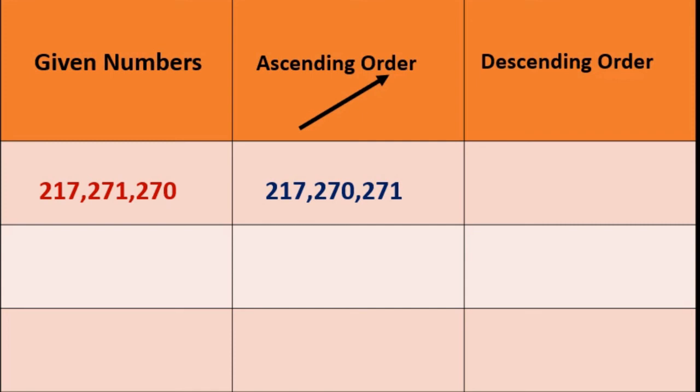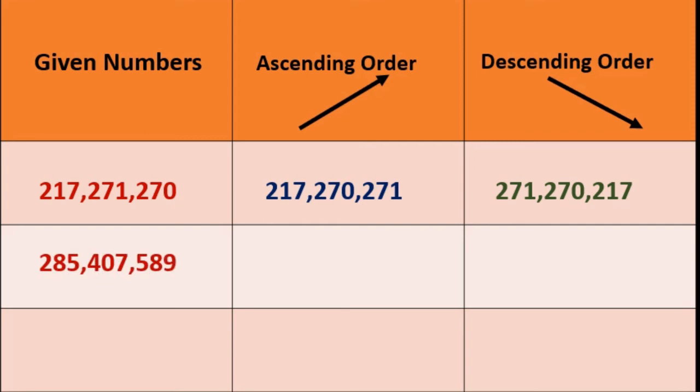Okay, same in opposite direction. That is nothing but descending order. First we have to choose the bigger number, then a little smaller, then the smallest number. So 271, 270, 217. If you identify properly about the number, then it is very easy to write in ascending and descending order. See the second one, 200, 400, 500. Ascending order, and in reverse position, that is in descending order.